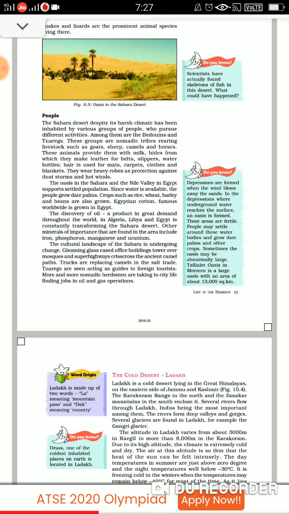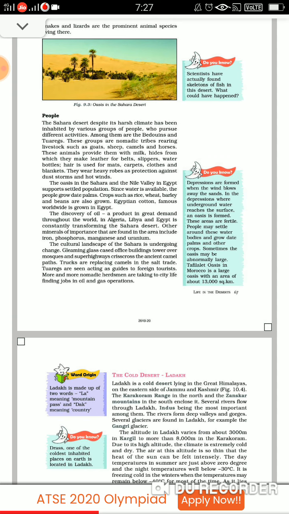They are rearing livestock, such as goat, sheep, camel, horses, and the animals provide them with milk, hide, and from that hide they make leather belts, slippers, water bottles. With the hairs of those animals they make mats, carpets, clothes, blankets, and they wear heavy robes because they protect them from the dust storms and even the hot winds.